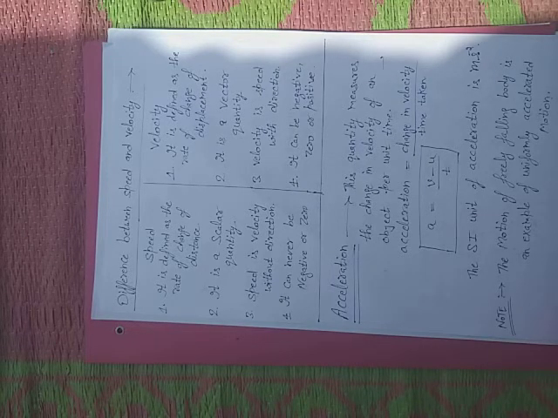It is the quantity that measures the change in the velocity of an object per unit time. So, acceleration is equal to final velocity minus initial velocity, divided by time. The SI unit of acceleration is meter per second square.